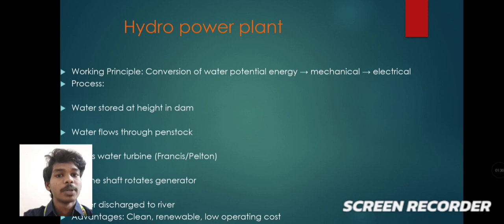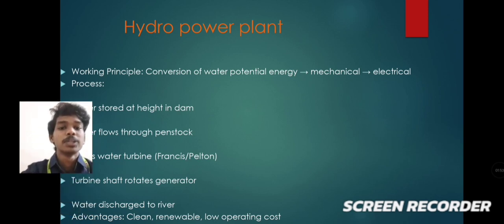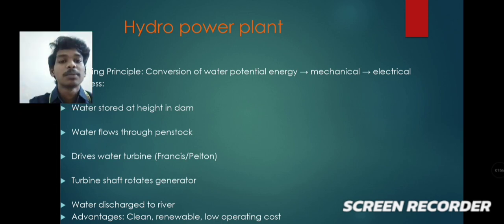Here, the hydro power plant. The working principle behind the hydro power plant is the conversion of water's potential energy, first to mechanical energy, then to electrical energy. The process is: first of all, water is stored at height in dams. Then water flows through penstocks, then drives the water turbines, and the turbine rotates the generator, and the water is discharged to the river. The advantages of this power plant are that it is clean and renewable, and has low operating cost.